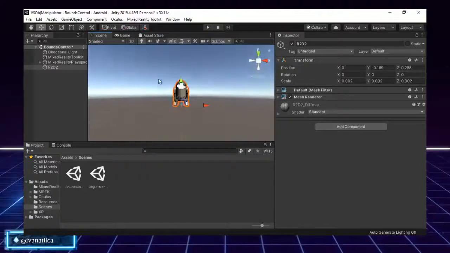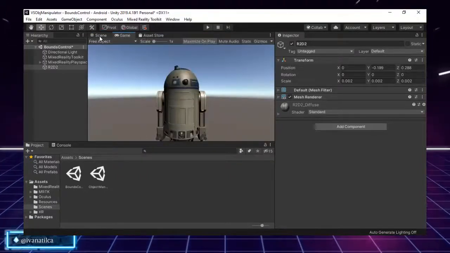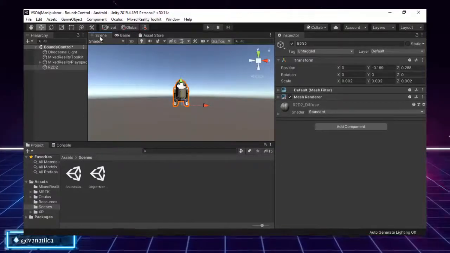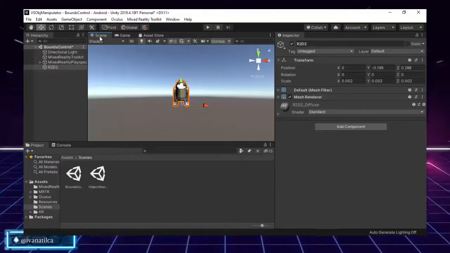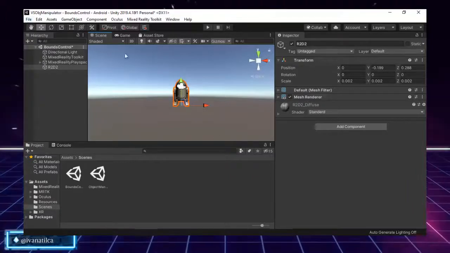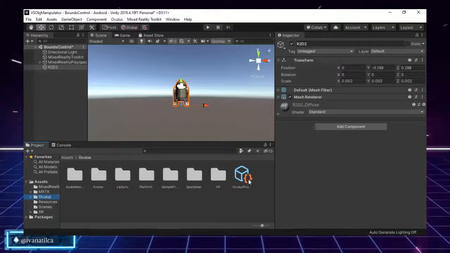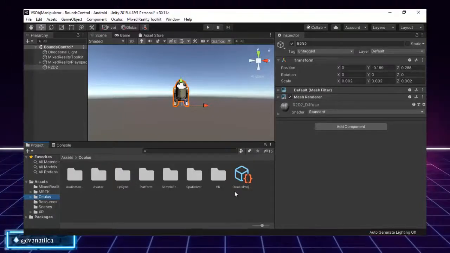So how will we test this? I will test this in our computer. Then at the end of the video we will test the results in Oculus, and I don't know if you guys remember, but I already ported this project to work with Oculus. In fact, you can see in here in my asset folder I already have the objects, the Oculus project configurator.